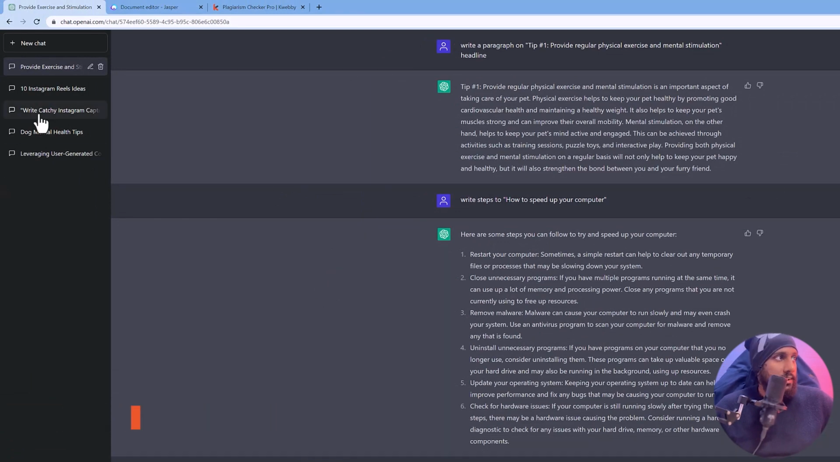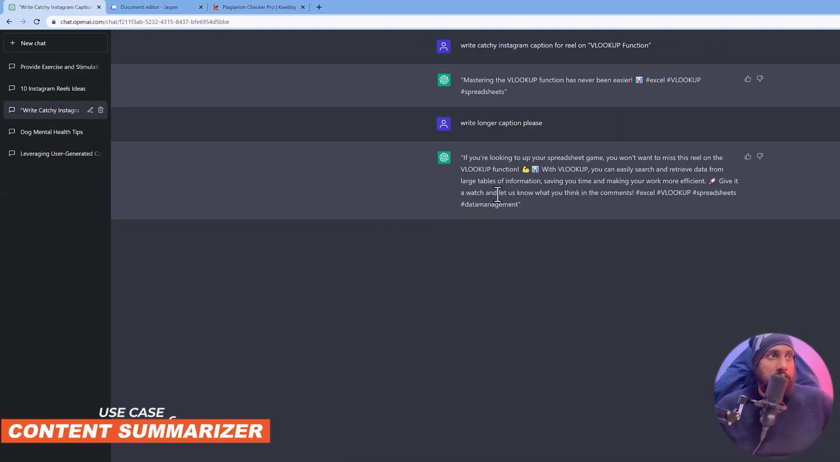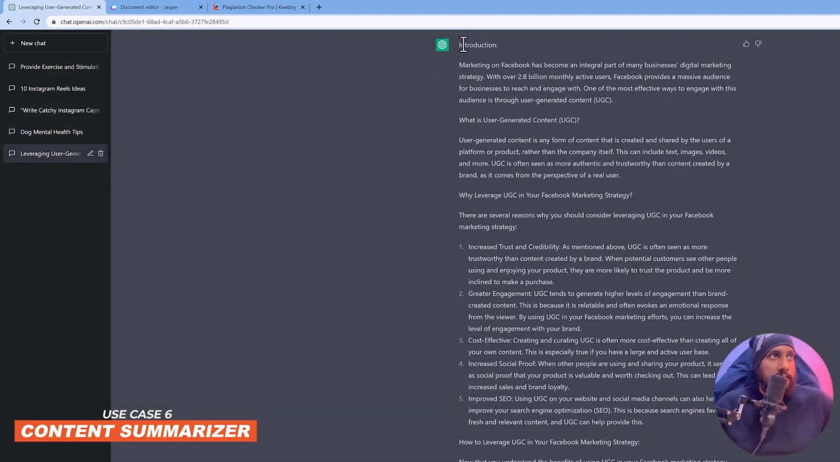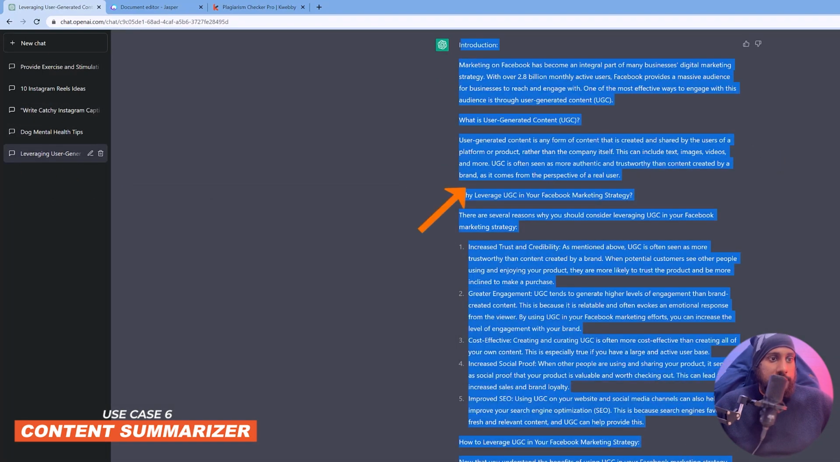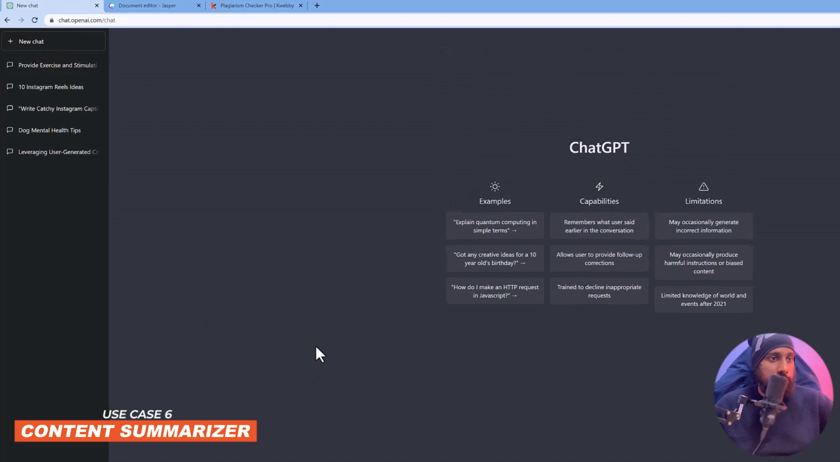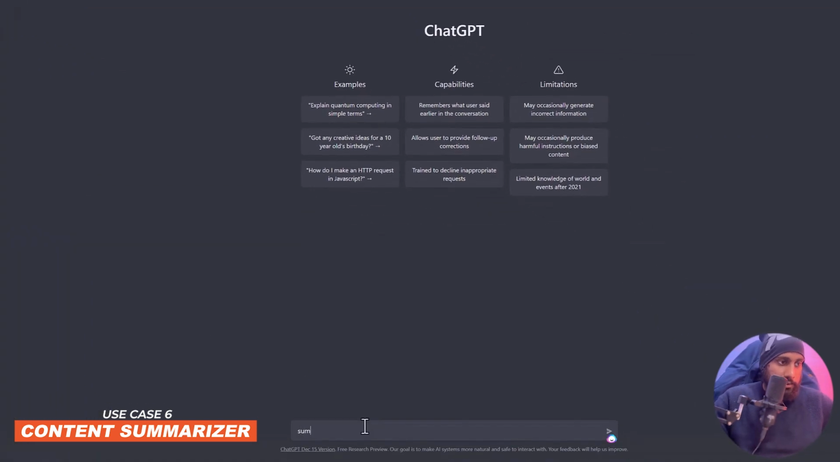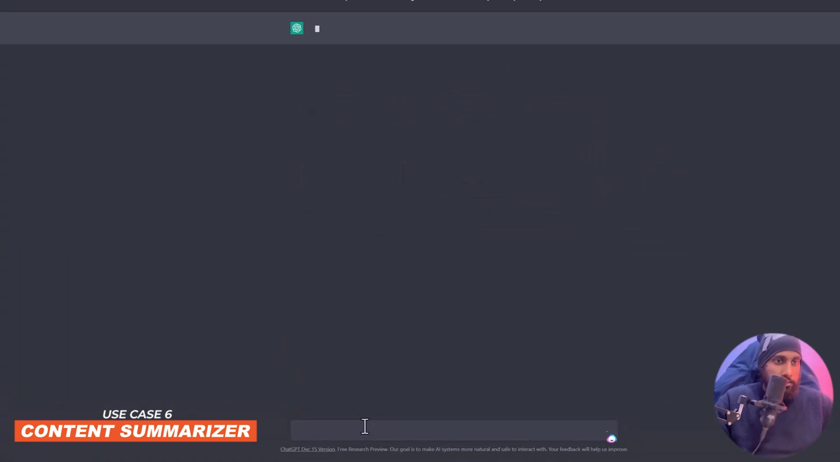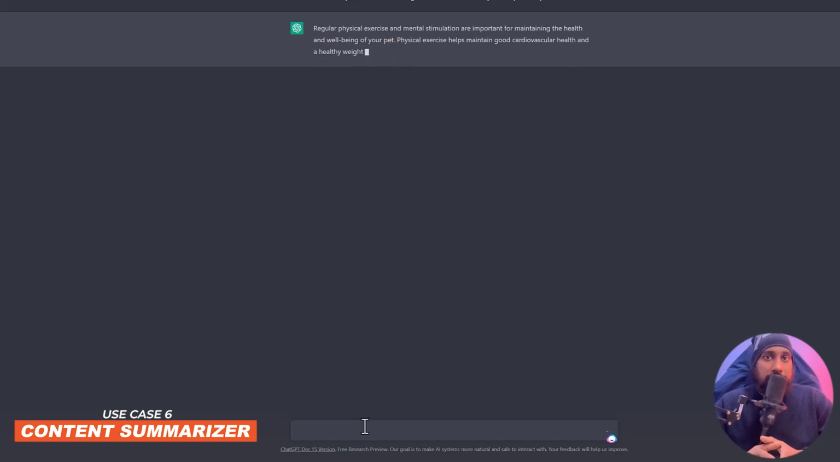Okay, first of all, if you have created a paragraph, like let's copy a whole blog post like this, or copy the paragraph generators like here, now we can ask ChatGPT to summarize my content. For that, go to the new chat, write summarize here, just paste that, and it will start summarizing that particular piece of content for you.